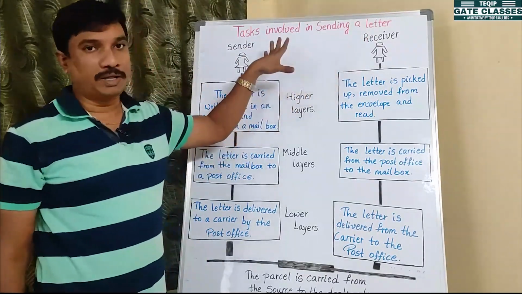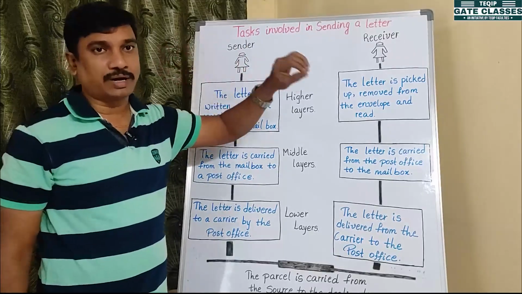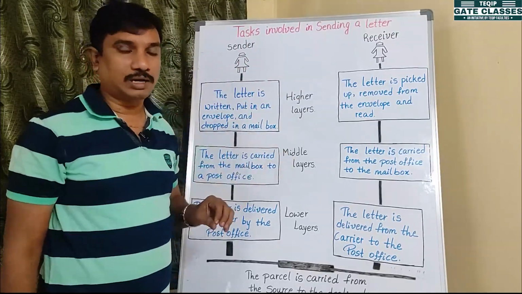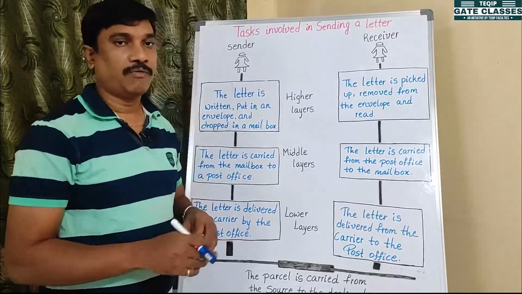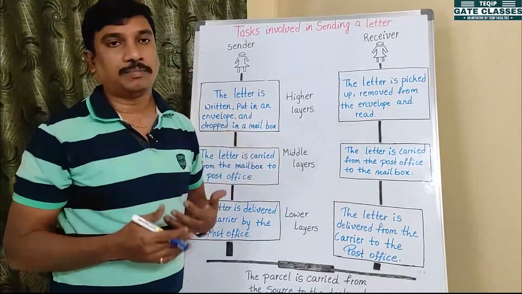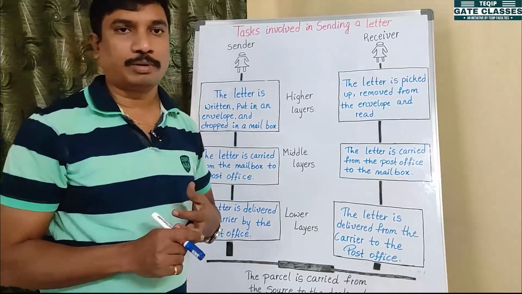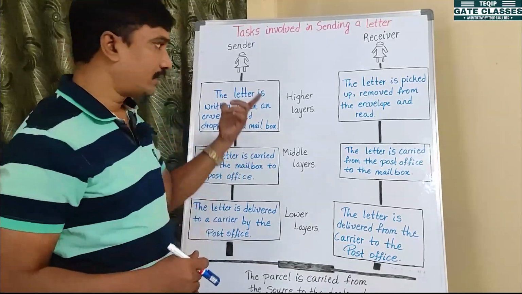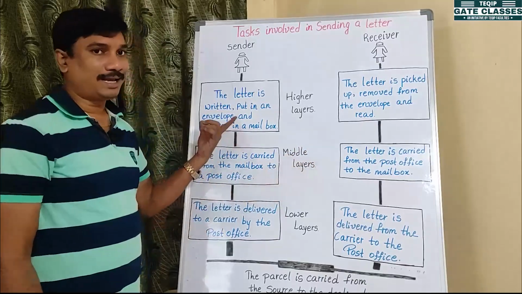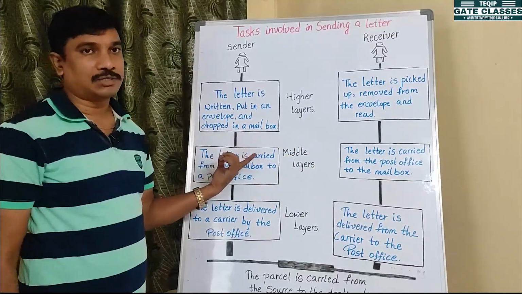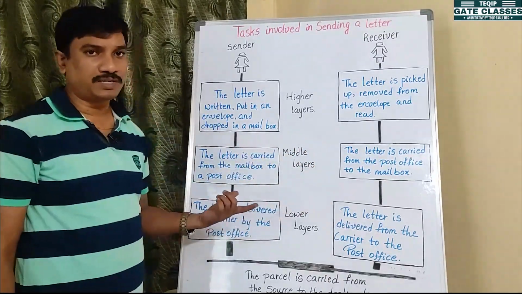In the top layer, you write the letters, put them in the envelope cover and drop them in a mailbox. On the receiver side, you pick up the letter from the mailbox and read it, right? Whereas in the middle layer, the postman carries the letters and gives them to the main post office.